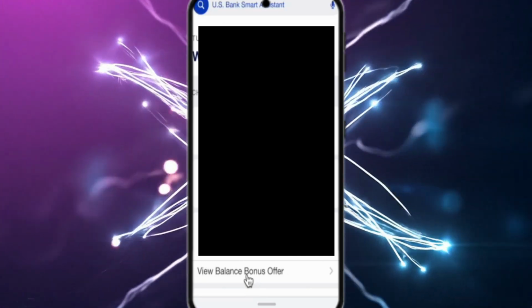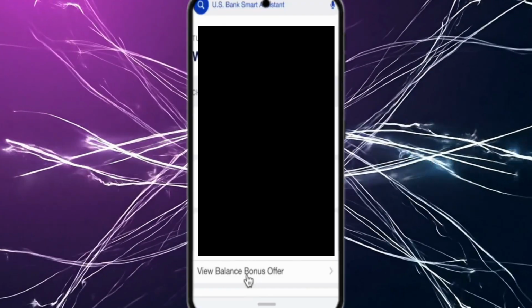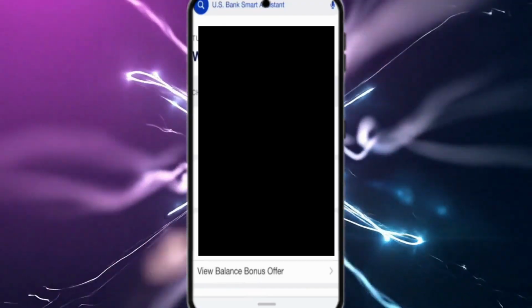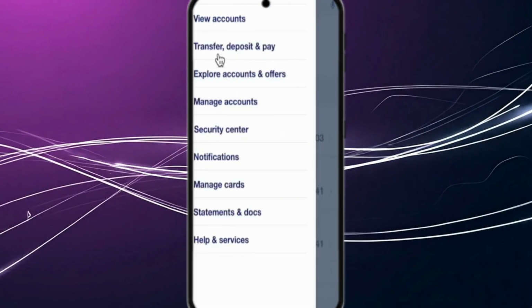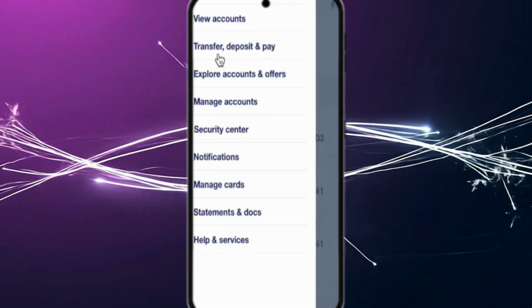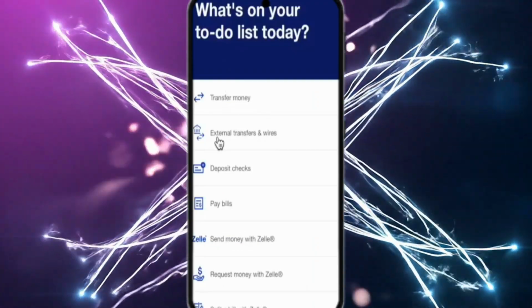In this video, I'll explain how to transfer money from a US bank account to another bank using the official mobile app so you can do it safely and without confusion. After opening the app and signing in, you'll access the menu and head to the Transfer, Deposit, and Pay section, where US Bank allows different transfer options depending on your account setup.